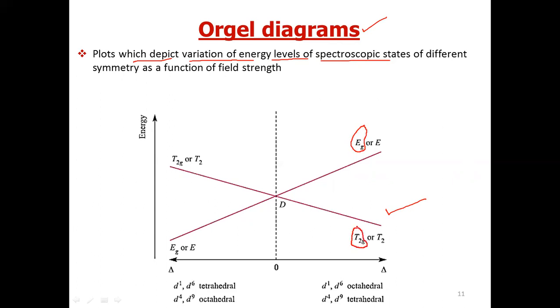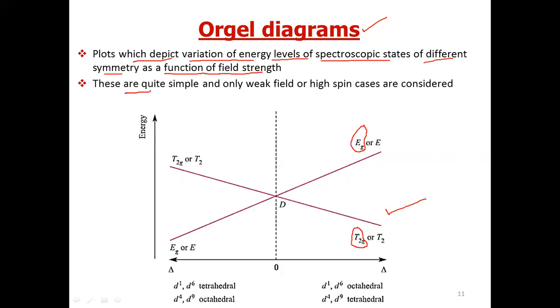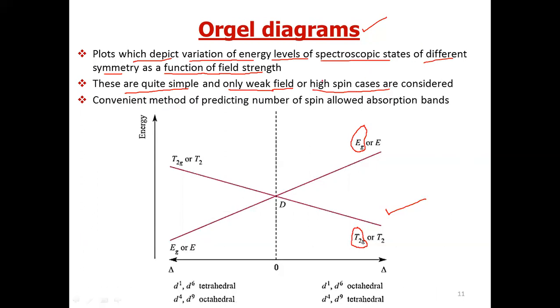We have to keep in mind different symmetry as a function of field strength. These are quite simple, and one limitation is that they only work for weak field or high spin cases. This is one limitation of the Orgel energy diagram. So this is a convenient method of predicting the number of spin allowed absorption bands. With this we can predict how many bands are allowed.